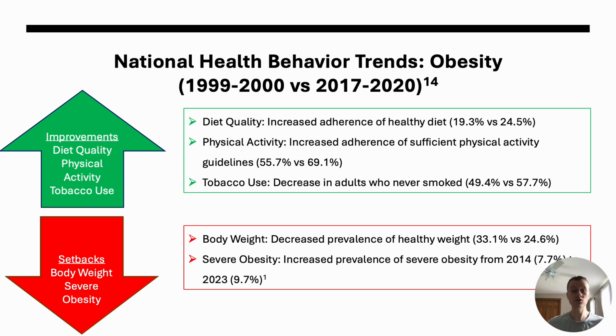One study compared national health behavior trends in obesity from 1999 to 2020. Improvements included diet quality, physical activity, and tobacco use. We have seen increased adherence of adults partaking in a healthy diet and sufficient physical activity, and a decrease in adults who have never smoked. However, setbacks we've seen related to BMI have existed in recent decades. The prevalence of adults with a healthy weight has decreased 8.5%, and the rate of adults with severe obesity has increased 2%.